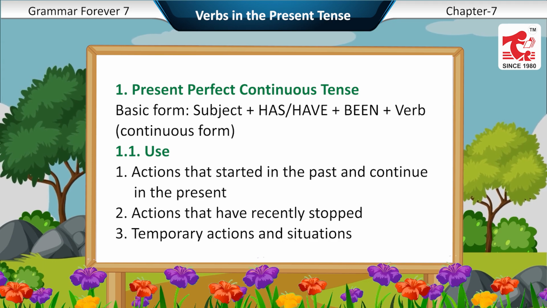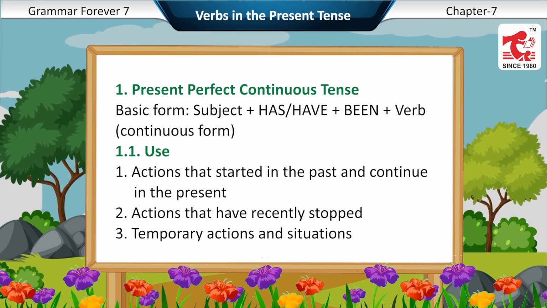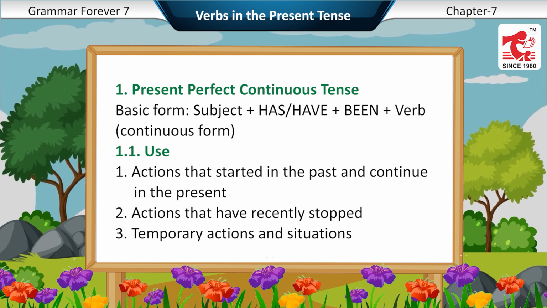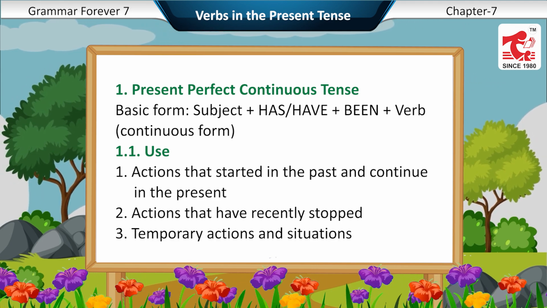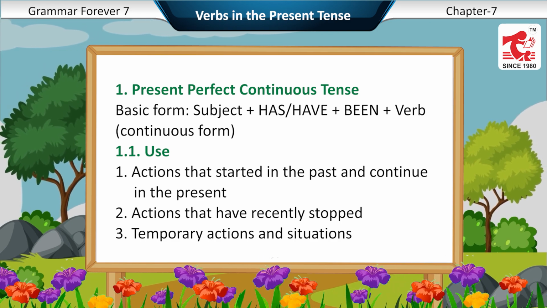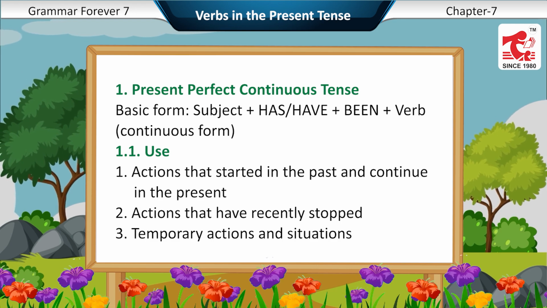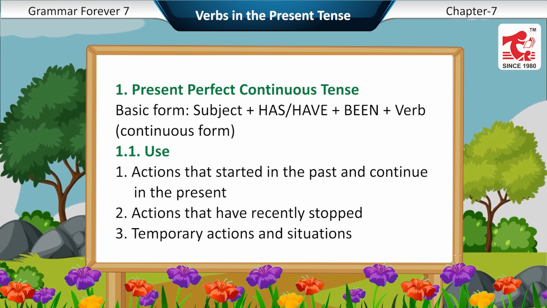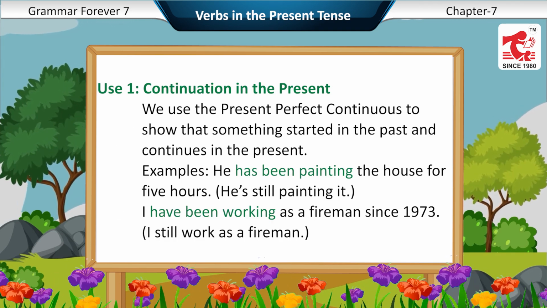Present perfect continuous tense. Basic form: subject plus has or have plus been plus verb. Continuous form. Use: first, actions that started in the past and continue in the present. Second, actions that have recently stopped. Third, temporary actions and situations. Use 1.